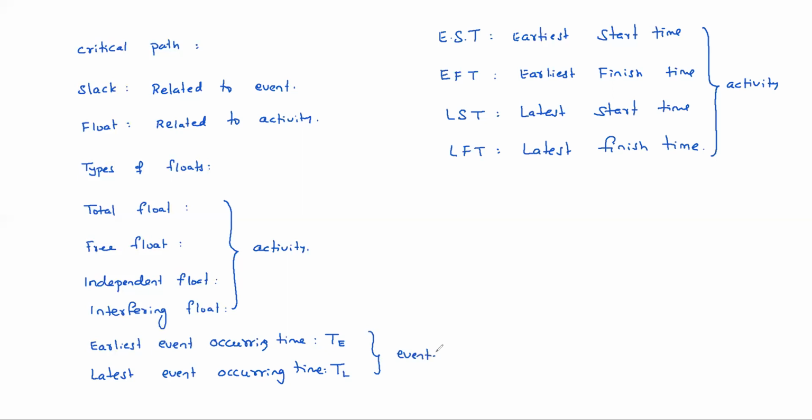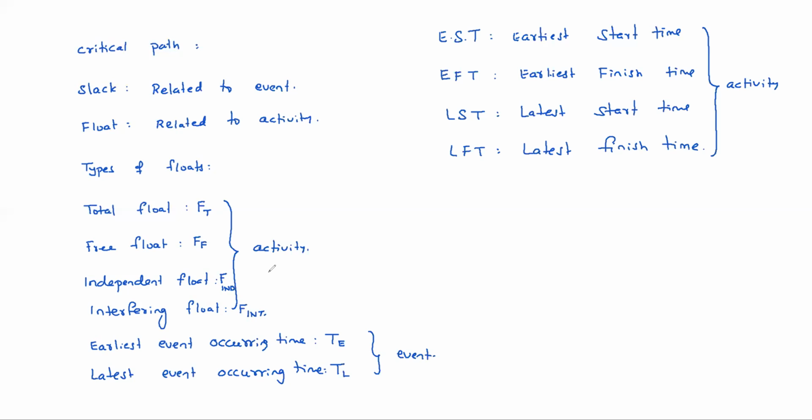So we start with this. Then we'll go to total float, free float, independent float, and interfering float. All these things we'll see.